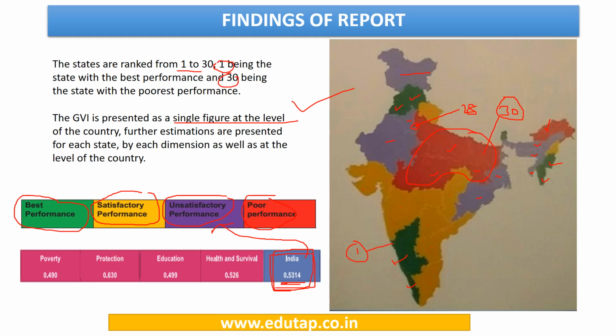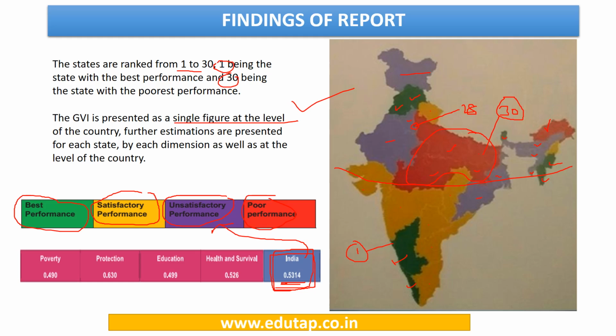So we have taken an overall look, and we can see that the northern belt has poor performance as compared to southern India. Either they are poor or unsatisfactory. Only 2-3 states are performing best, which are Himachal, Punjab and Sikkim over here, and the rest are mostly in South India, right?